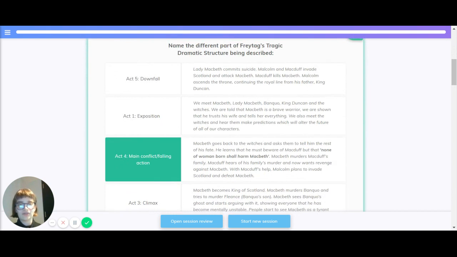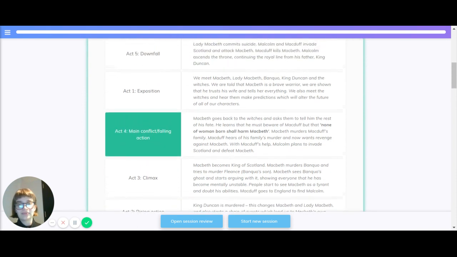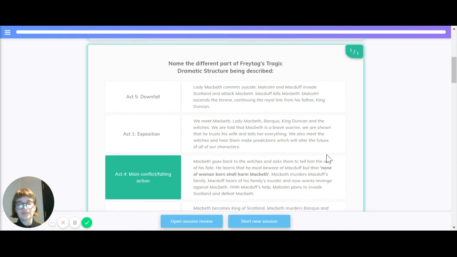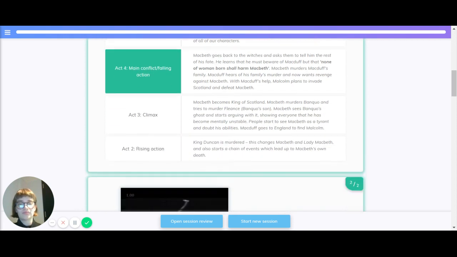So what are the different parts of Freytag's tragic dramatic structure? It's Act 1, exposition. Act 2, rising action. Act 3, climax. Act 4, main conflict, falling action. Act 5, downfall.